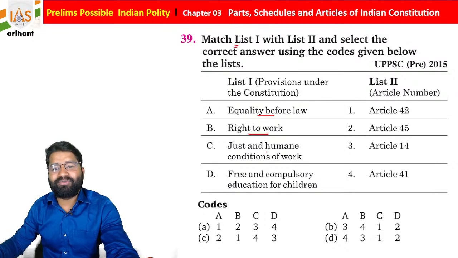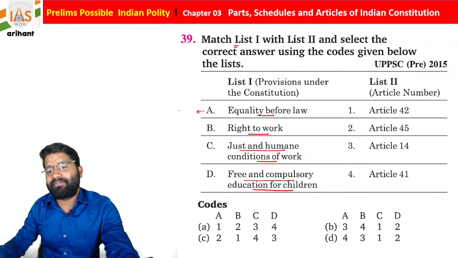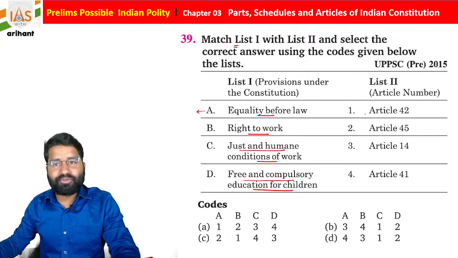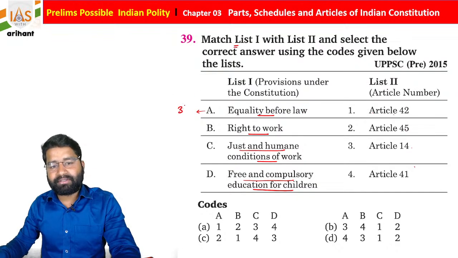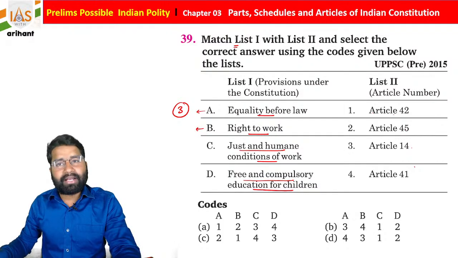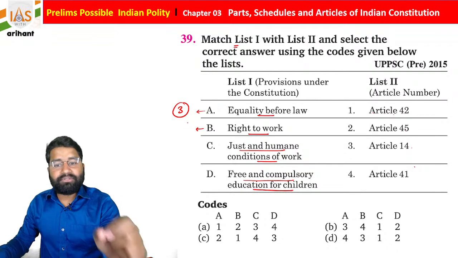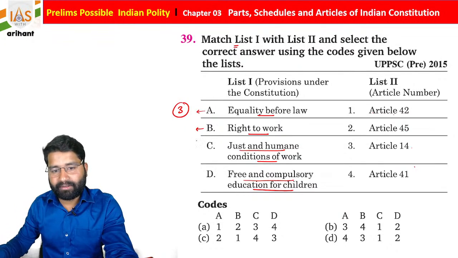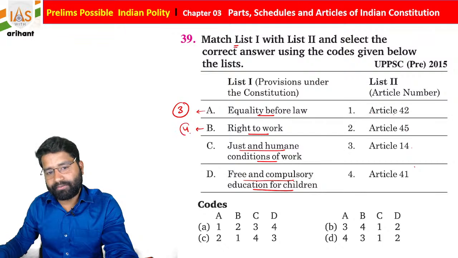Equality before law, right to work, just and human condition of work, free and compulsory education for the children, students. Equality before law and equal protection of law is under Article 14 of the Indian Constitution. So automatically this list 2 you have to check: 42, 45, 14 and 41. So statement 3, list 2, is correct for the same. Right to work, it is mentioned under Article, basically it is 41. Okay. So it is 4.